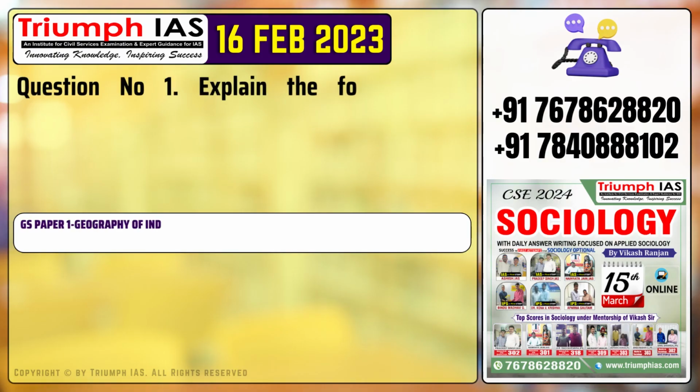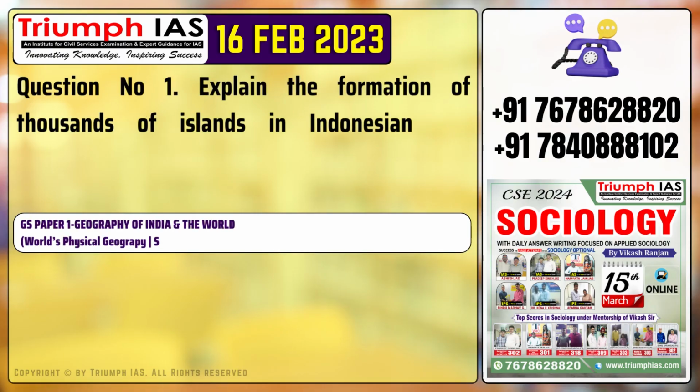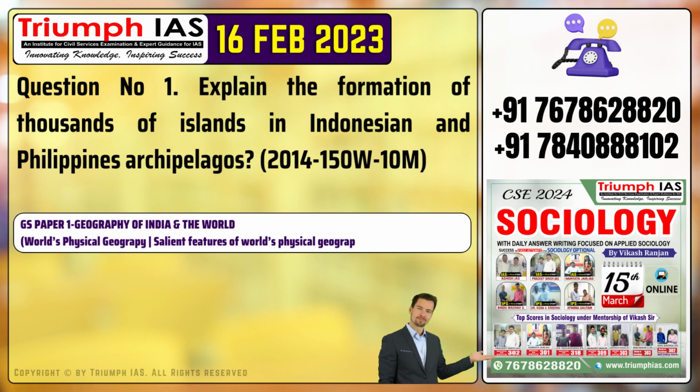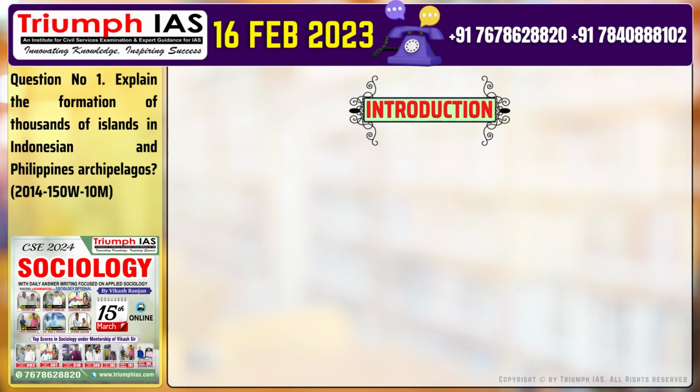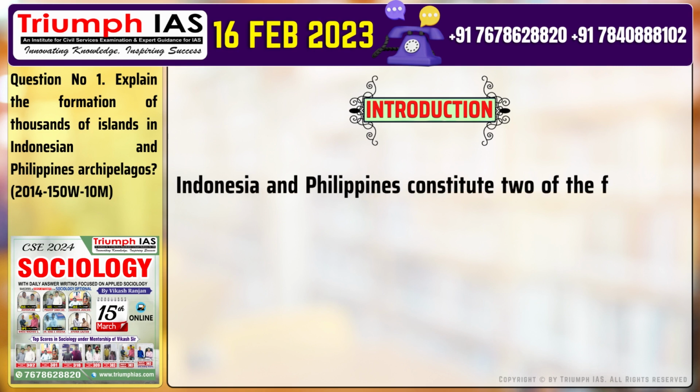Question number 1. Explain the formation of thousands of islands in Indonesian and Philippines archipelagos. Let's start with the introduction. Indonesia and Philippines constitute two of the 5 main archipelagos in the world.